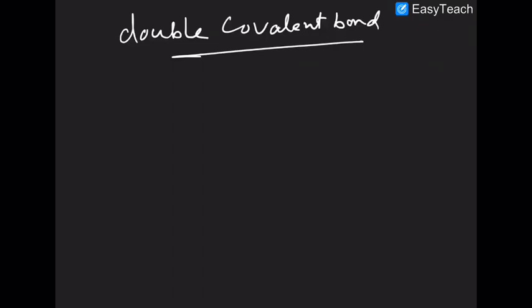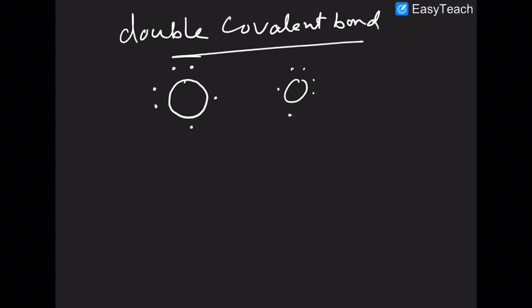Now let's move on to how a double covalent bond is formed. A double covalent bond is formed by sharing of what? Two electrons, one from each atom. So what will happen here? First this electron will be shared and you have a single covalent bond.